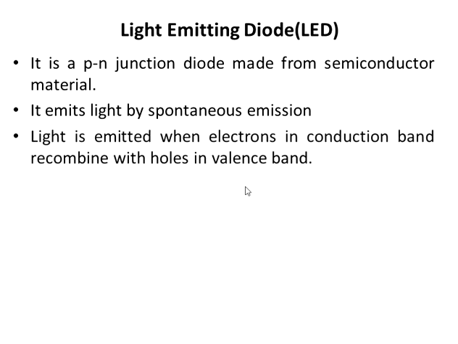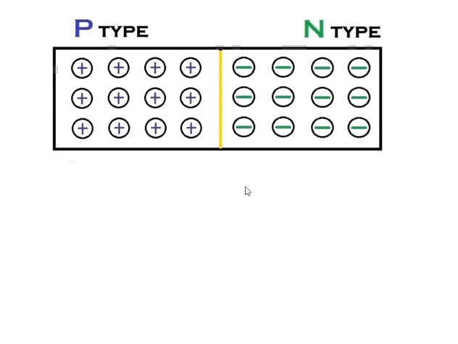This light is emitted whenever the electron in the conduction band falls to the valence band and recombines with the hole. So if we consider the P-type and N-type material, then when these two are connected to form a PN junction, the electrons in the N-type will get attracted to the holes in the P-type material and the recombination process takes place.